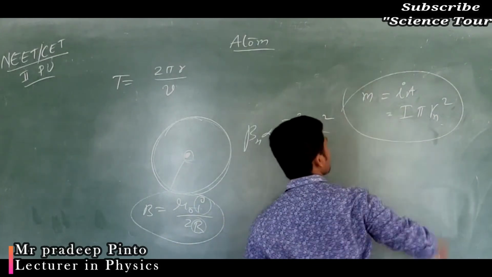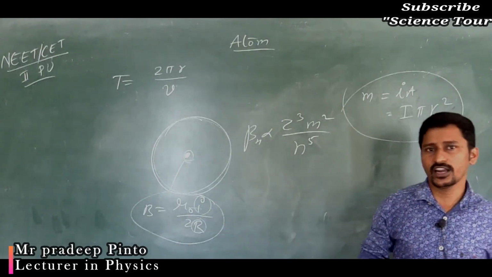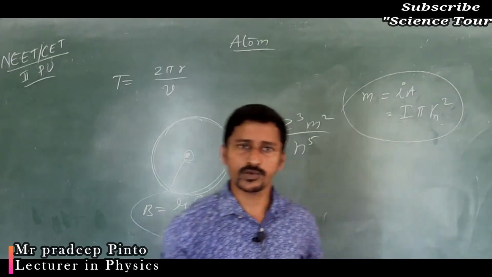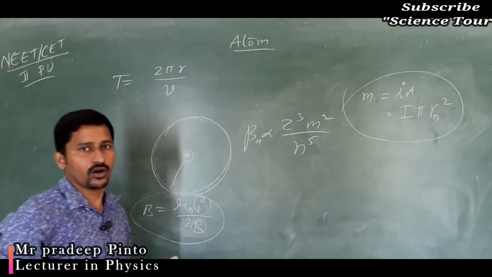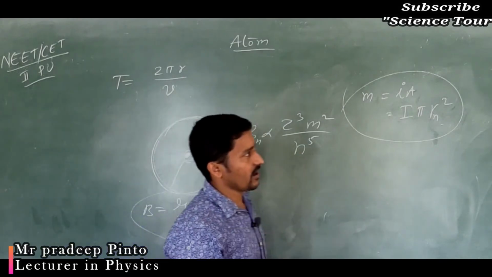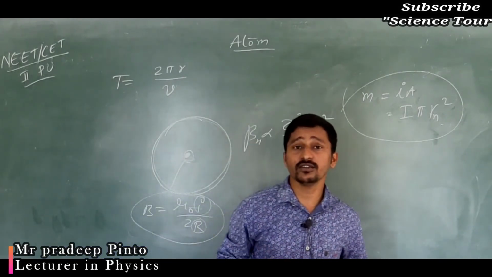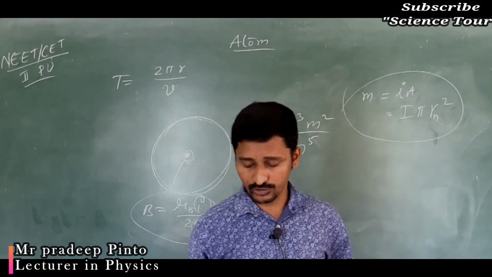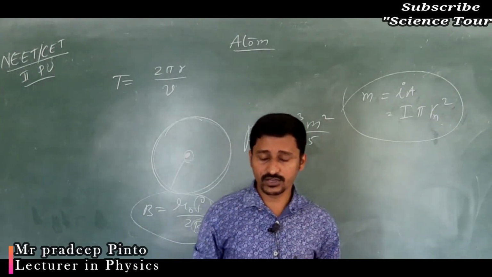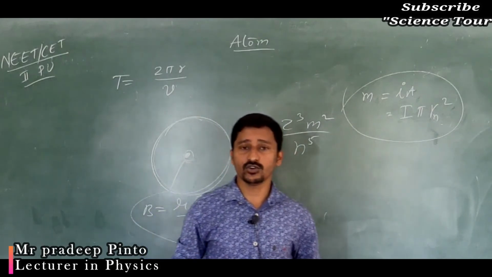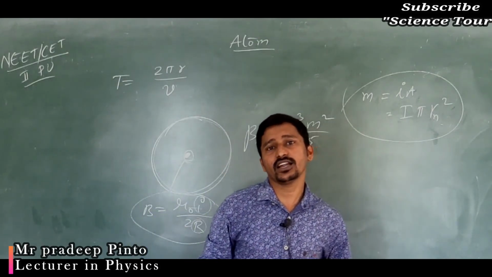They may directly ask for a hydrogen atom, with the electron revolving in the first orbit or second orbit: what is the magnetic moment generated? This concept will come in Moving Charges, Magnetism and Matter, and here also. Based on the data which is given, you are going to get different formulas, so you have to apply and study that.